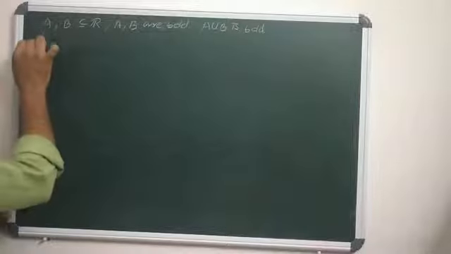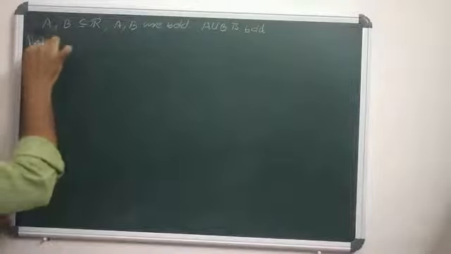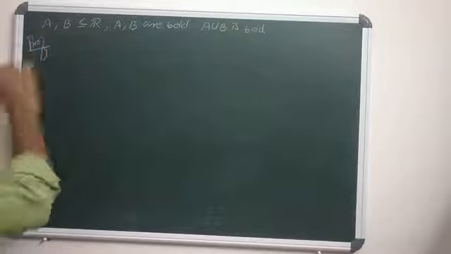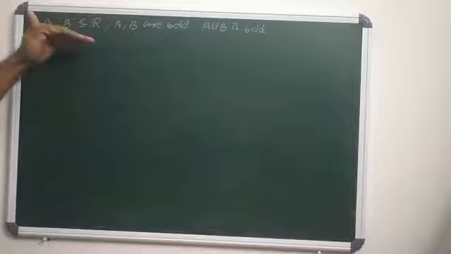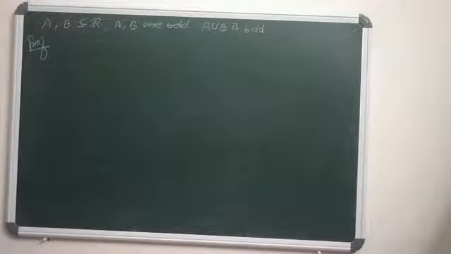How to prove it? Listen. Since A and B are bounded, if a set is bounded above as well as below, it has both a supremum and an infimum. Means the supremum of A and the supremum of B, as well as the infimum of A and the infimum of B, exist.